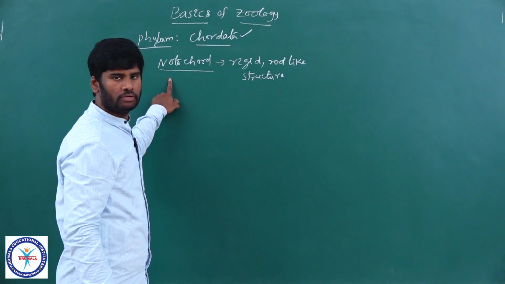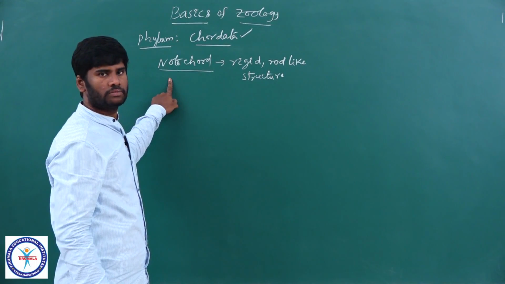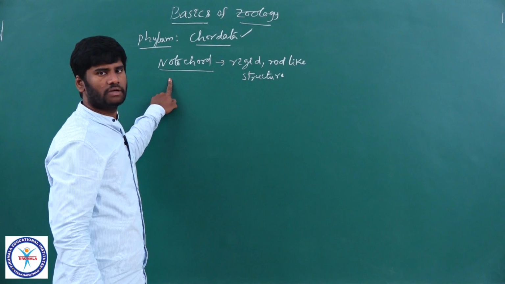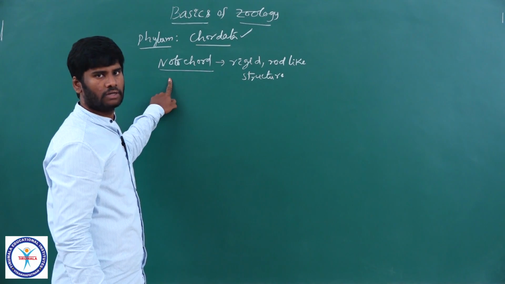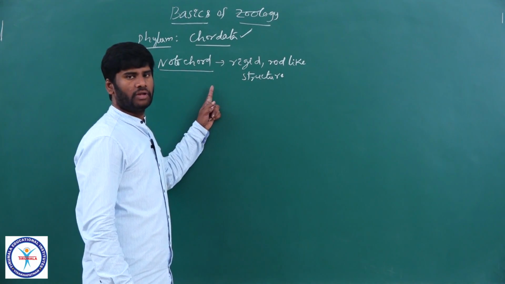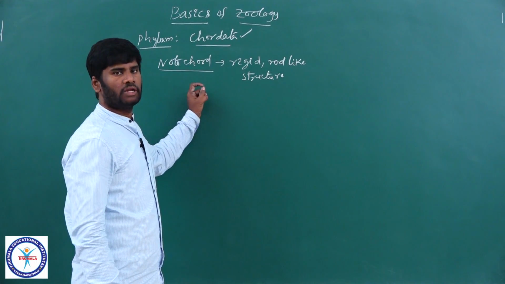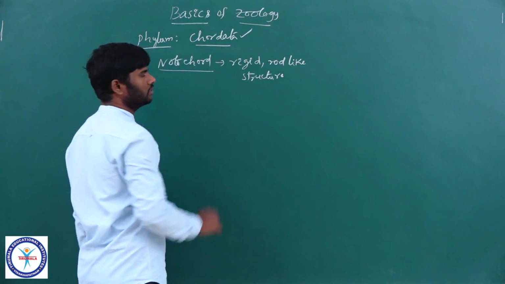If absent, non-chordates. We have already discussed various kinds of invertebrate phyla. In invertebrates, notochord is absent, but here notochord is present.